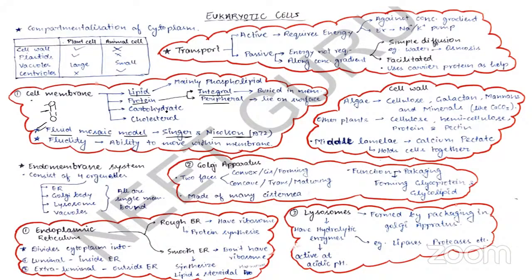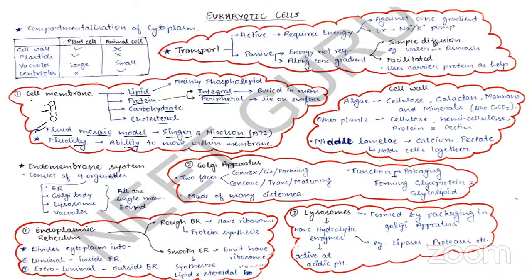Next, the cell membrane also contains carbohydrate. You know glycoproteins and glycolipids are there in the cell membrane. The word glyco is for carbohydrates. Remember this: when there's a glycoprotein, that means it's protein plus carbohydrate. The membranes also have cholesterol. Cholesterol is very important for maintaining the fluidity of the membrane. And what is fluidity? It is the ability to move within the membrane, that proteins can move within the membrane.